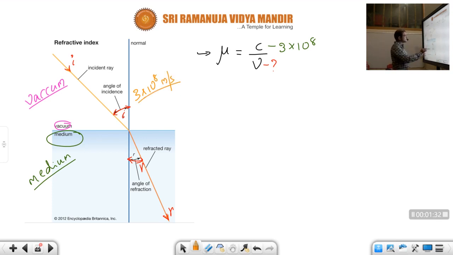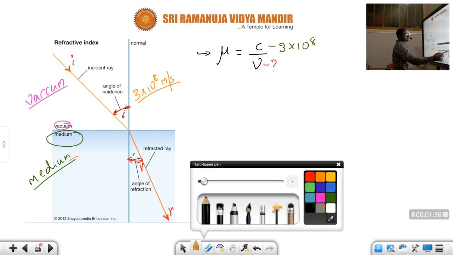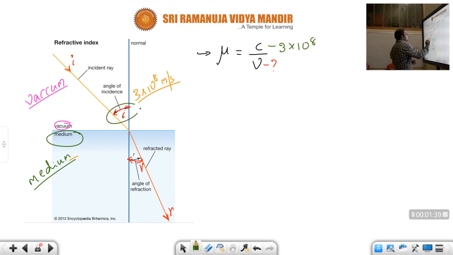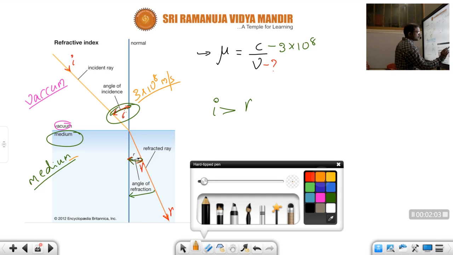But as soon as it is entering into this particular medium, what happens, children? Once observe here. This one is angle of incidence. This much is the angle of incidence, children. Okay. Comparing to this much is the angle of refraction. If we compare this, the angle of incidence is greater than angle of refraction, children. And also, the incident ray bent towards refracted normal. The refracted ray bent towards the normal. Okay, children, by this what we have understood?